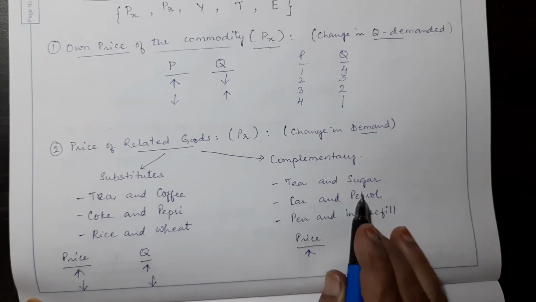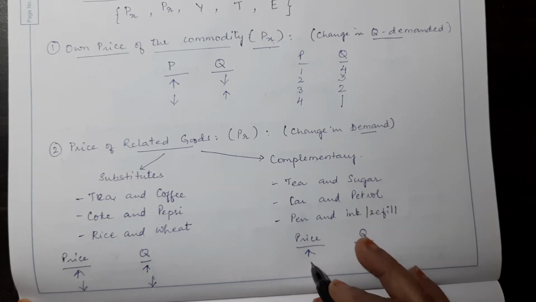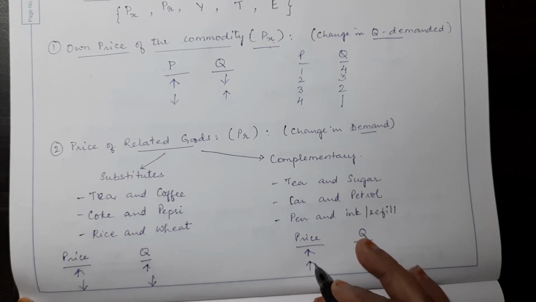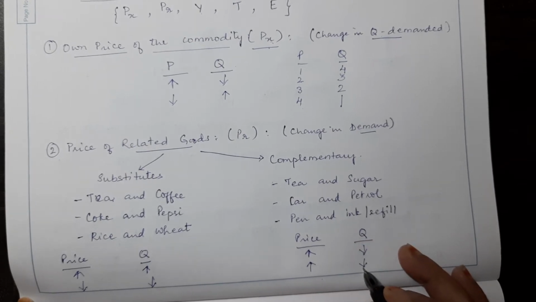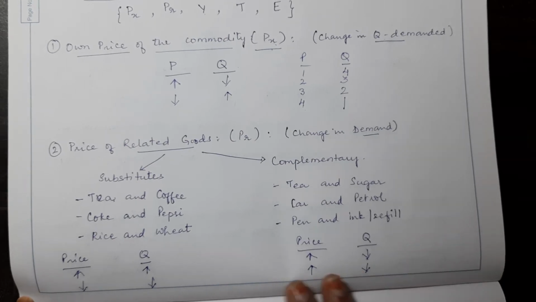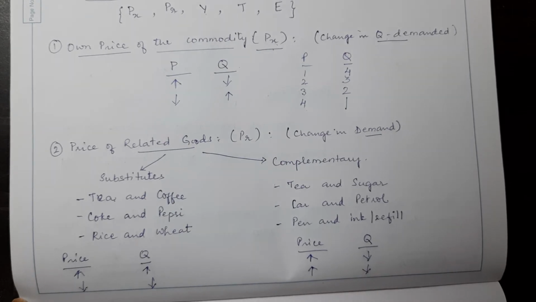When the price of petrol increases, the demand for cars also falls, because now it's going to be more expensive, isn't it? So that is the relationship between price and quantity demanded for related goods.